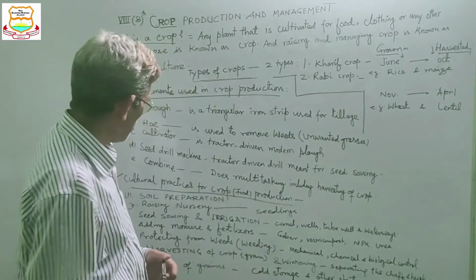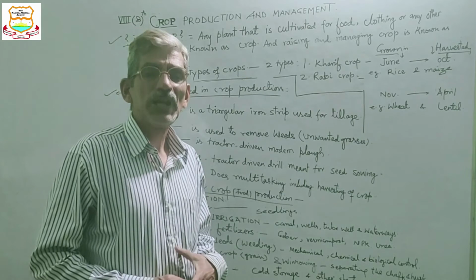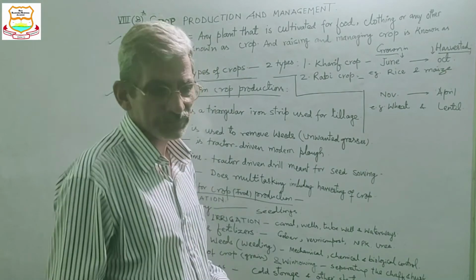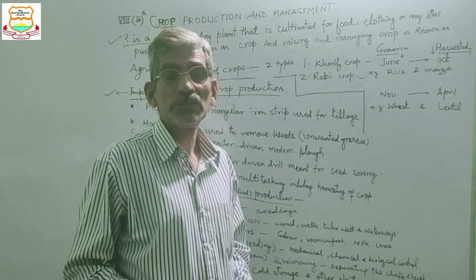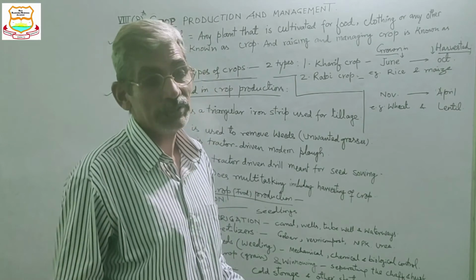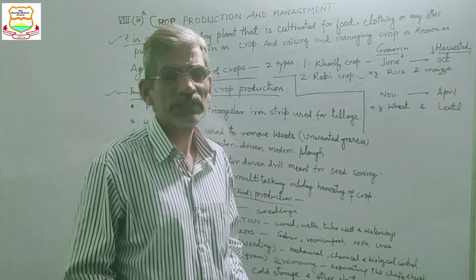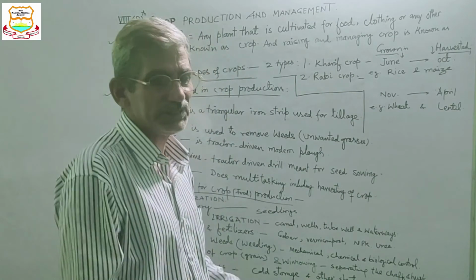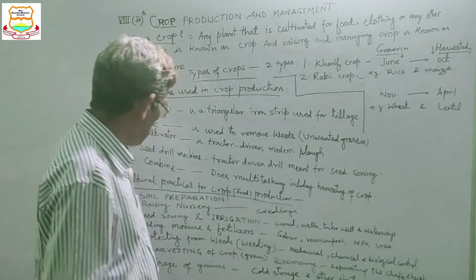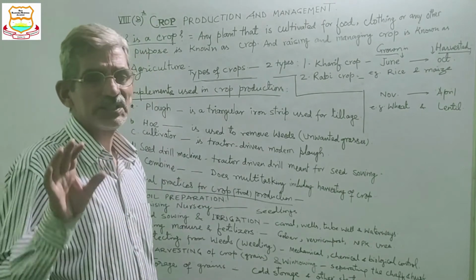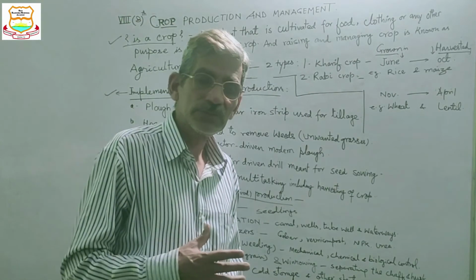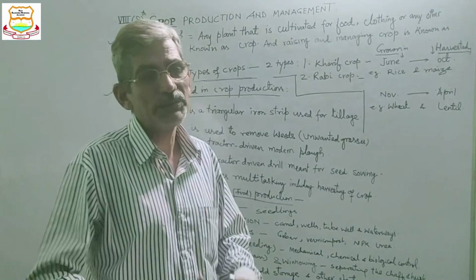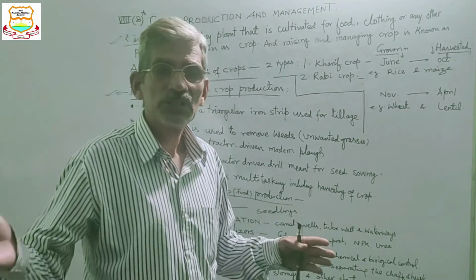So for that, there is a separate discipline, plant pathology, and plant pathologists are there. They take care of all these. They manage the diseases in the plants. So after managing the disease, the crop becomes mature, and after maturing, the crop is cut down.